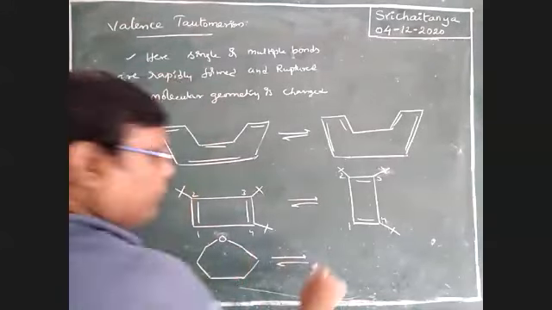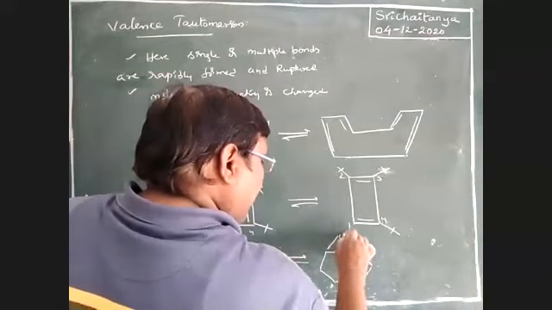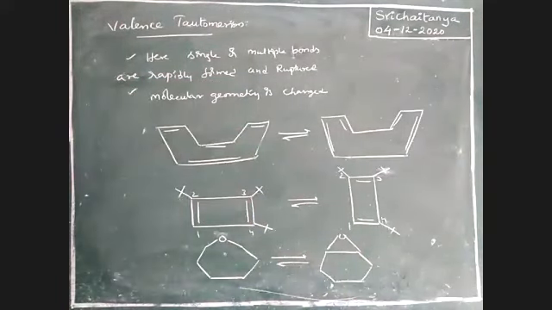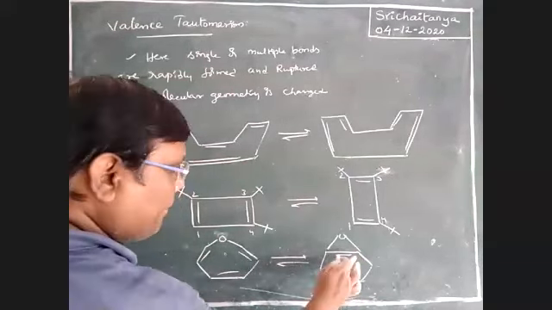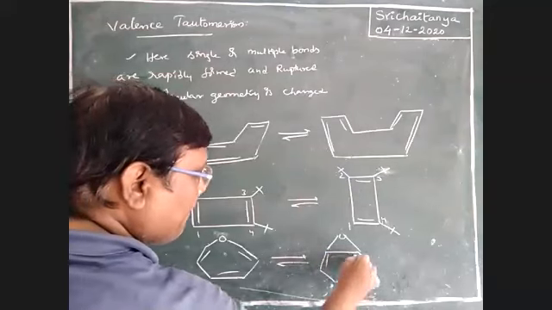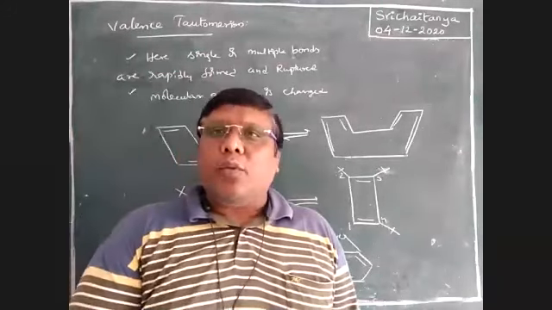Here a new bond is developed, like this. The structure is possible. Just a minute. Aromatic character is developed, like this. So this type of tautomerism is called valency tautomerism.